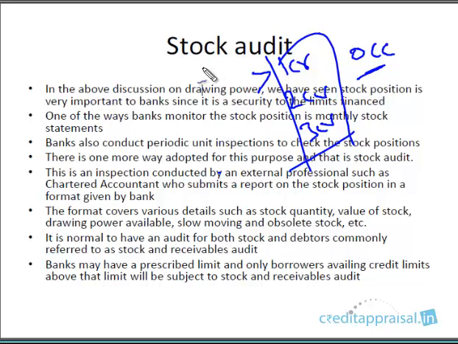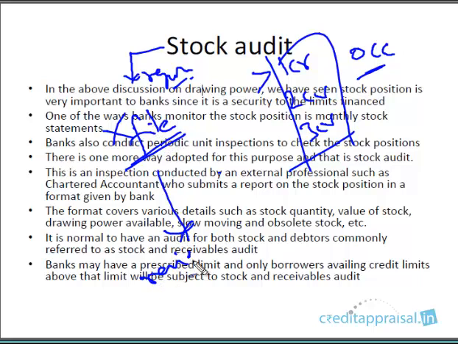You as a credit officer, when you get the stock audit report, just don't file it. This is not your job, to file it. You have to put up a review note. You have to comment on the findings of the stock audit, and if there are any significant critical points, you need to follow up with the company for rectification.